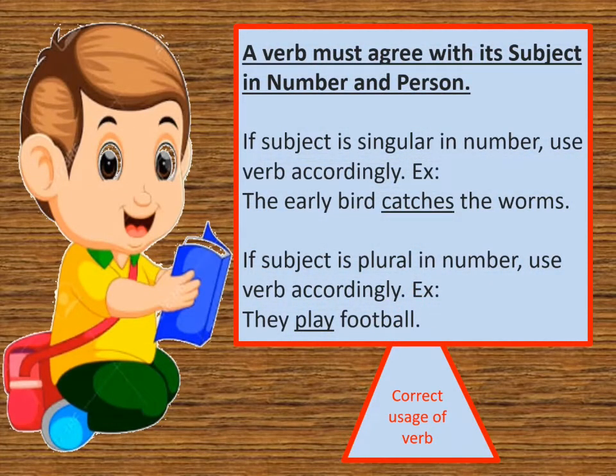A verb must agree with its subject in number and person. Means to say, if the subject is in singular number, verb should be of singular number. If the subject is in plural number, verb should be in plural number. But sometimes the subject seems to us singular number, but actually it's plural number. And sometimes it seems to us plural number, but actually it is singular number. So we have to understand the rules of using the verb correctly.